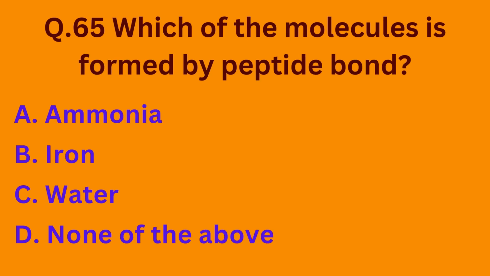Coming to question number 65. Which of the molecules is formed by a peptide bond? Option A, ammonia. Option B, iron. Option C, water. Option D, none of the above. So basically, peptide bond forms the protein molecules, which is not present in these options. So the correct option is option D, none of the above.